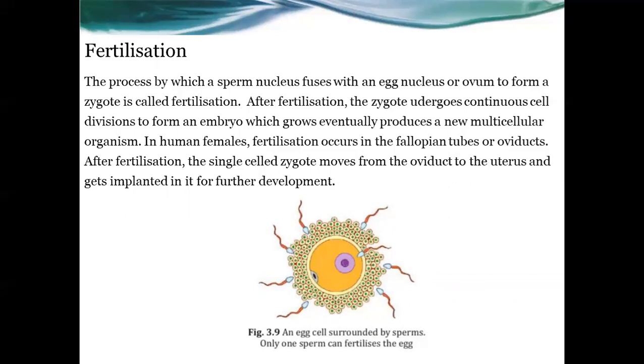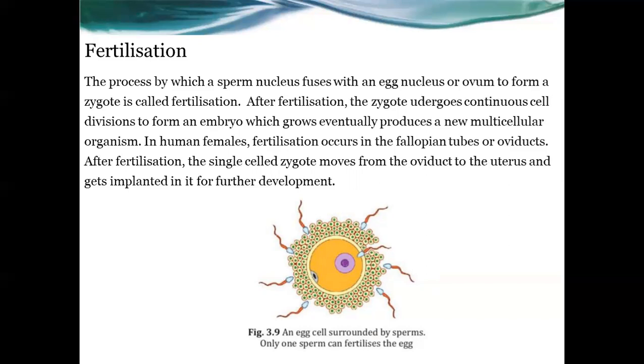And after fertilization, the zygote undergoes continuous cell division. The zygote starts cell division, and the result of that cell division is the formation of an embryo. Now the zygote has changed into an embryo, and this embryo starts to grow and eventually produces a new multicellular organism. In human females, fertilization occurs in the fallopian tube, and the other name of the fallopian tube is the oviduct.